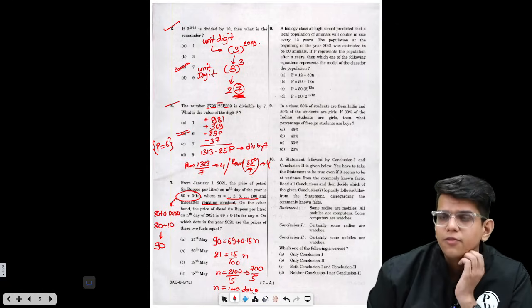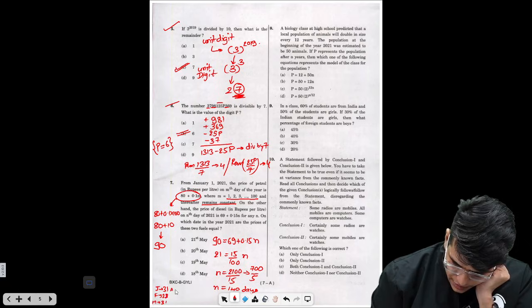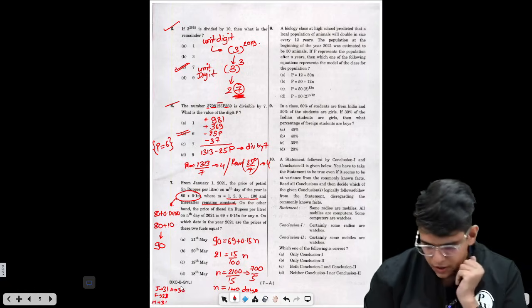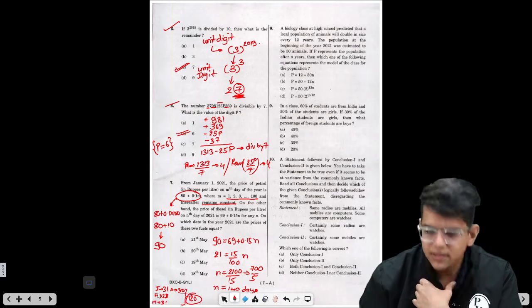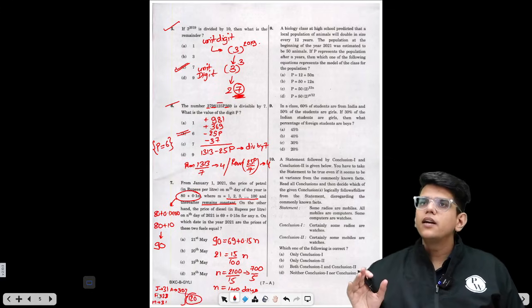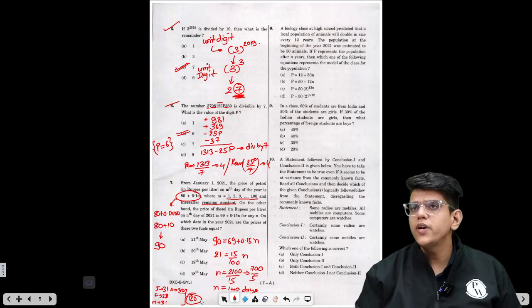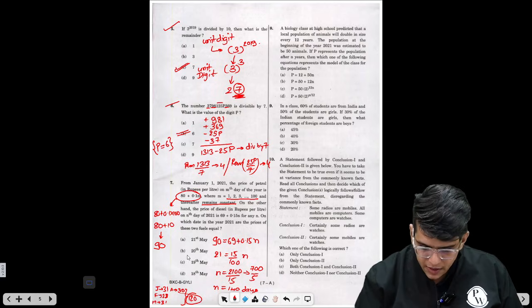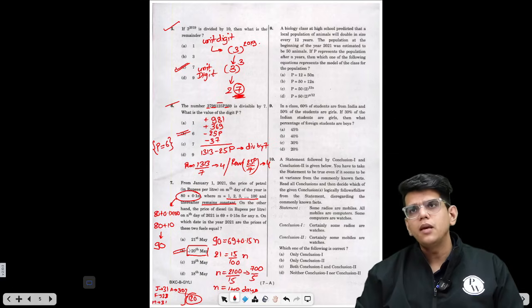So what date will it be? January has 31 days, February has 28 days, March has 31, and April has 30, right? So this is nothing but 120 days. In total we want 140 days, so the remaining days are 140 minus 120, which is 20. So the date will be 20th May. On 20th May, both the prices will be the same, right?